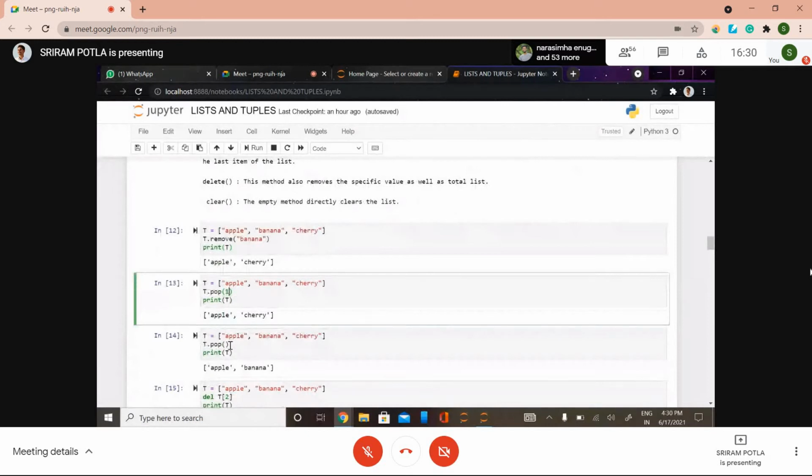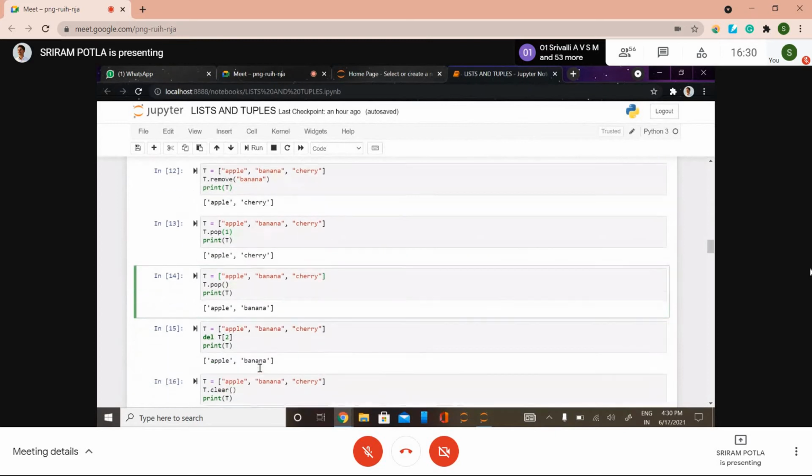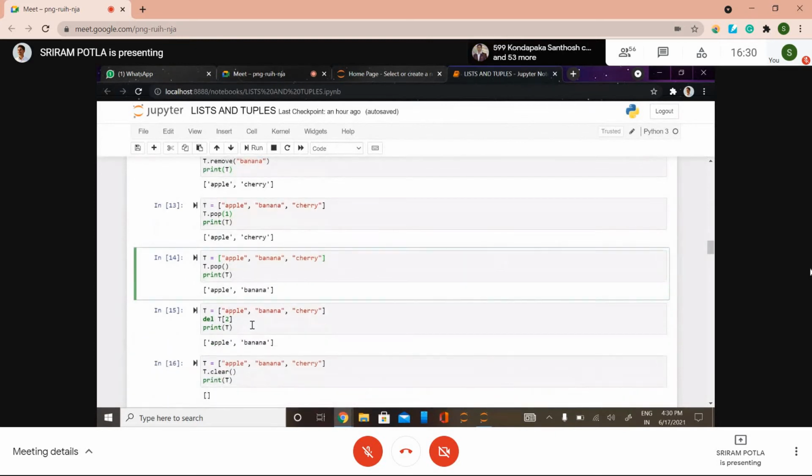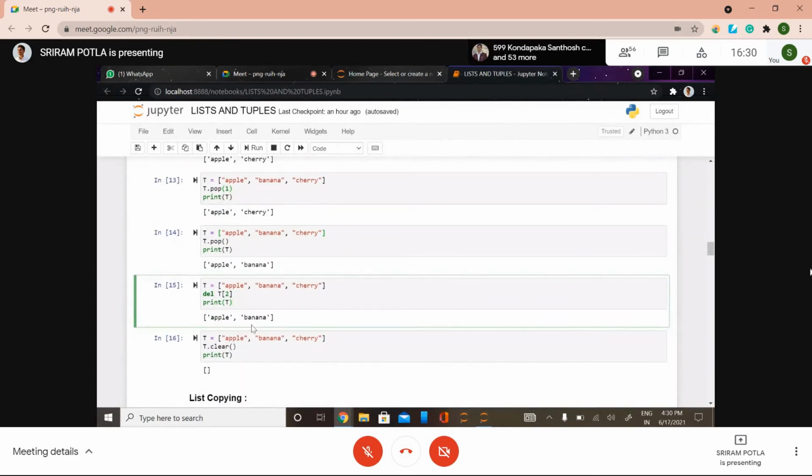Whenever you don't give any index, it will simply remove the last element. I mean cherry is removed, popped here. We got only apple and banana. With delete, you can input a specific index, or you can delete the list completely. I have given the index as 2, so it will delete the value corresponding to 2.